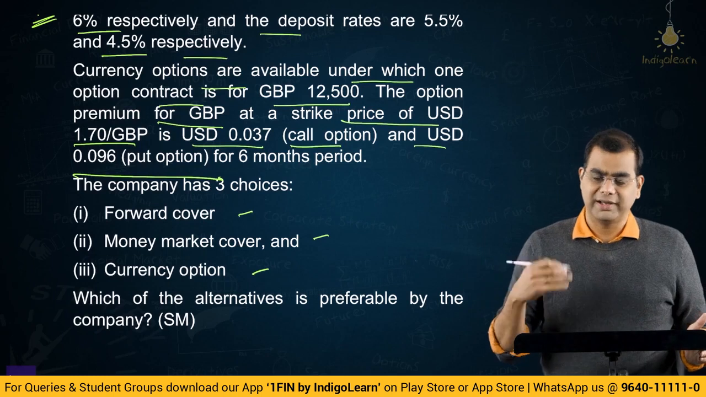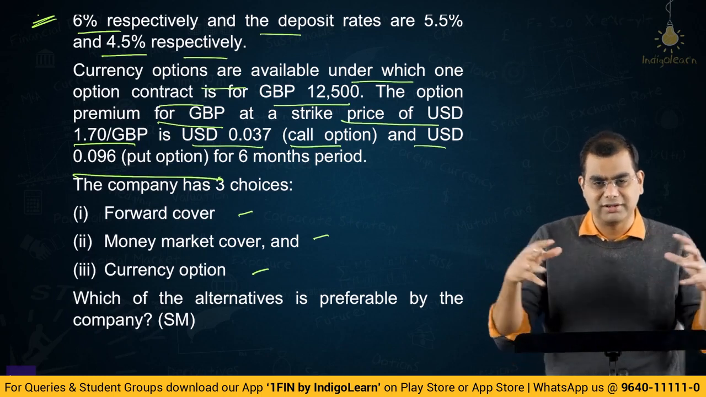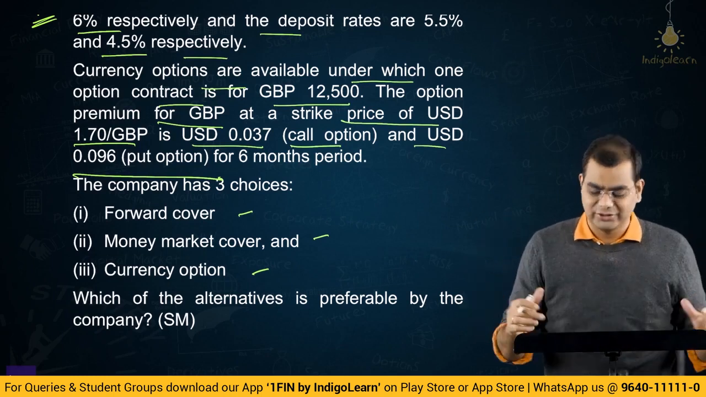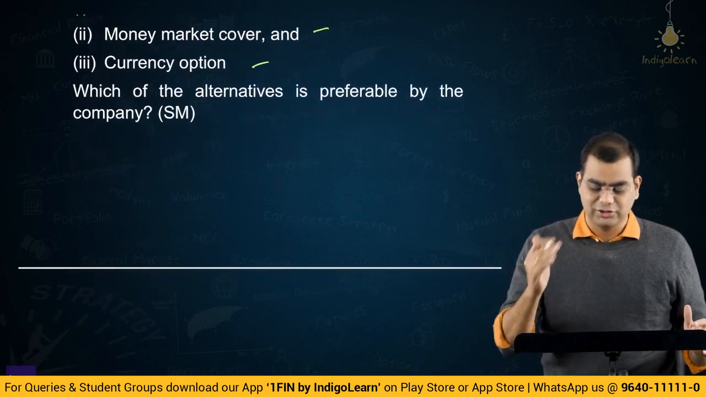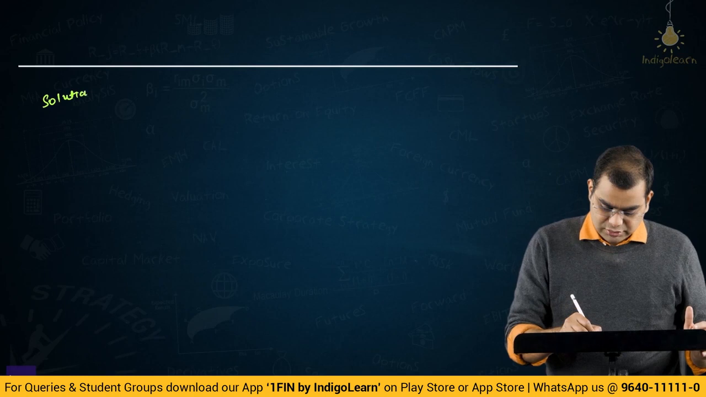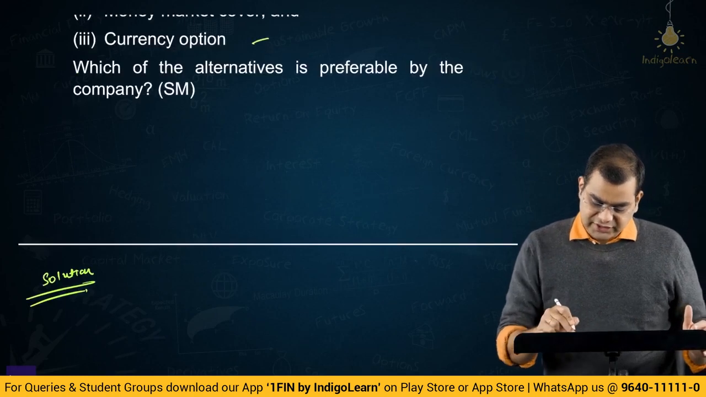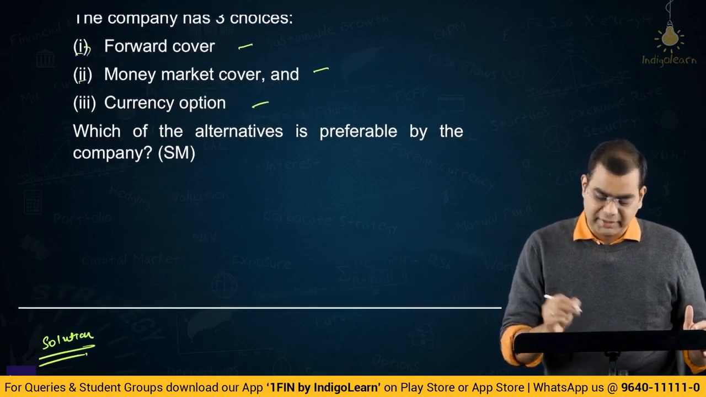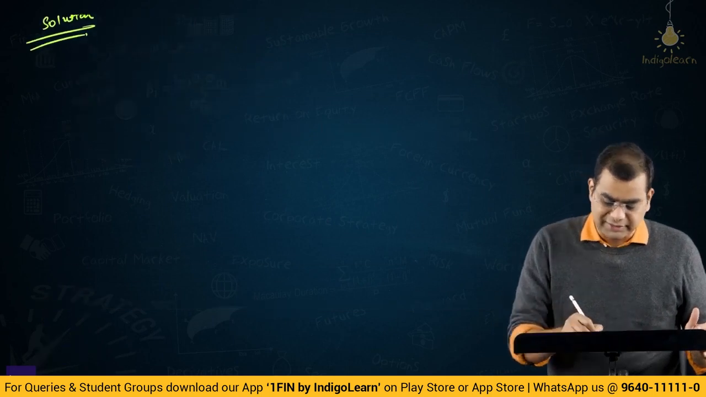Okay, so very, very simple, like what we did earlier, just that they jumbled and integrated 4 things and gave it to you. You should not at all get confused. You should follow logic. Okay, so solution. First let us finish off the forward cover and the money market, then we will come to the currency option, that particular order. First, forward cover.